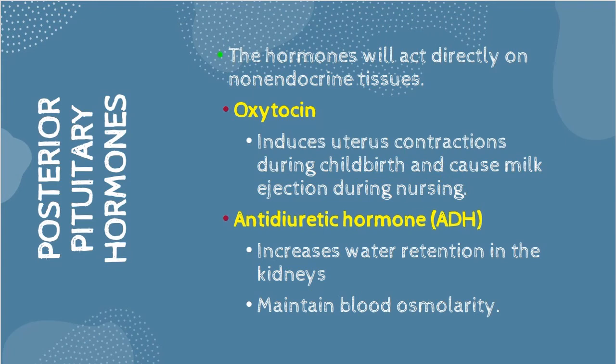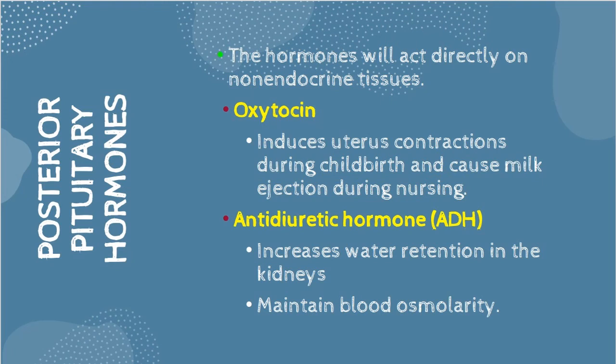What is the function of oxytocin? Oxytocin is responsible for induction of uterus contraction during childbirth and also for milk ejection during nursing. Meanwhile, ADH or antidiuretic hormone is responsible for increasing water retention in the kidney and also maintaining blood osmolarity.